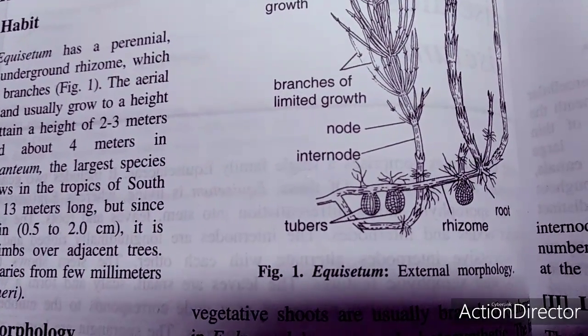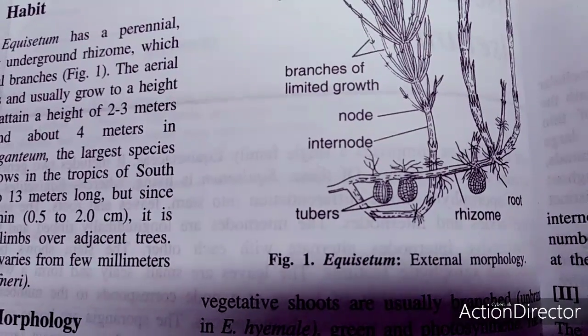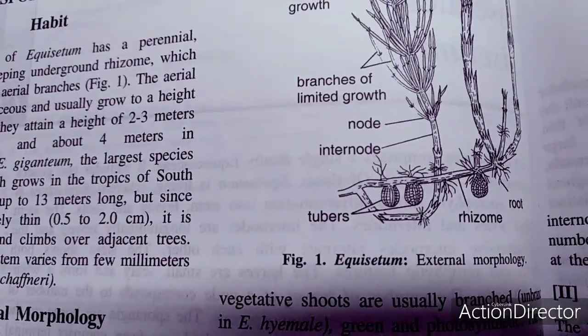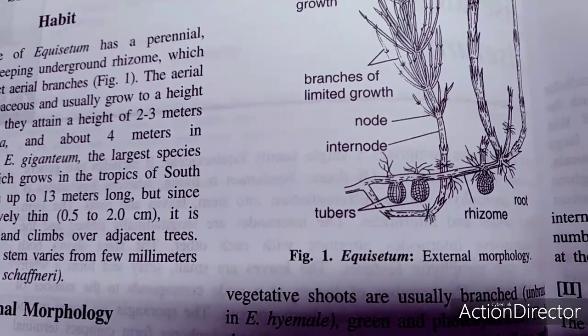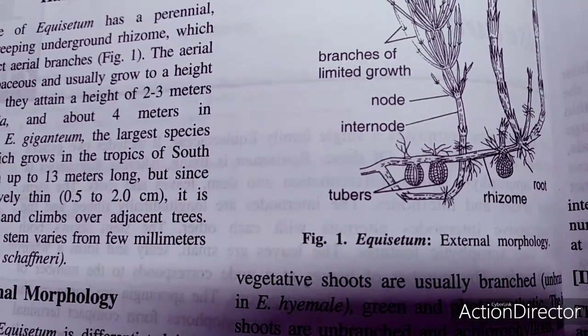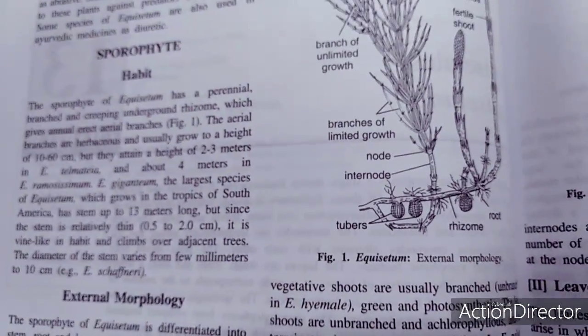The stem is mainly underground. It's a creeping perennial rhizome. It often lies more than a meter below the surface of the soil. It is differentiated into the node as well as the internode. The rhizome bears two types of shoots: the aerial vegetative shoot and the fertile shoot. Both are differentiated into nodes as well as internodes.